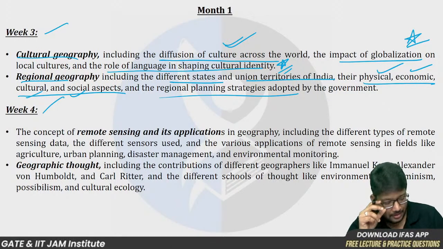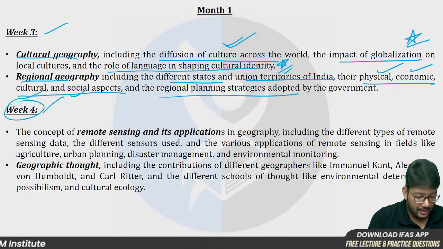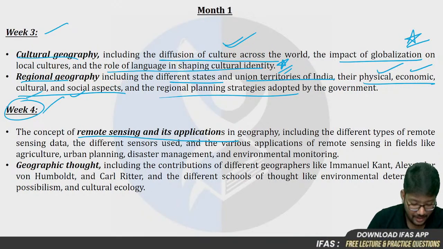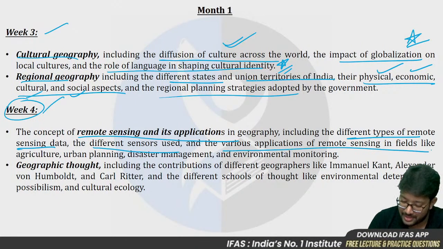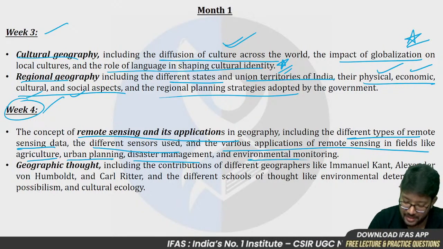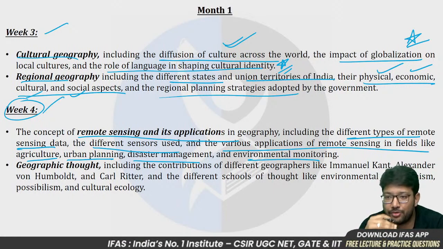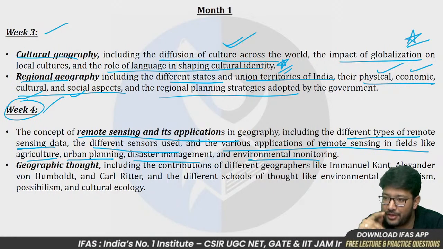Okay. And in week 4, we are going to have the concept of remote sensing and its application. Okay, different types of remote sensing data, the different sensors used, the various applications of remote sensing in fields like agriculture, urban planning, disaster management, and environmental monitoring. So these are the topics we are going to cover in month 1 and week 4.